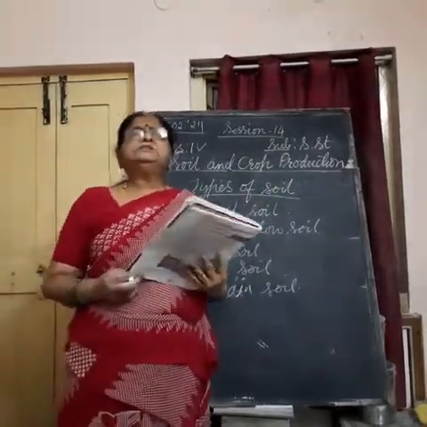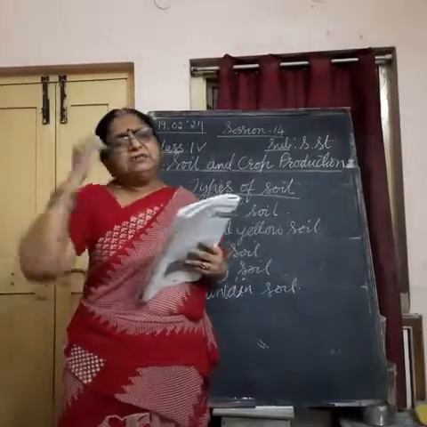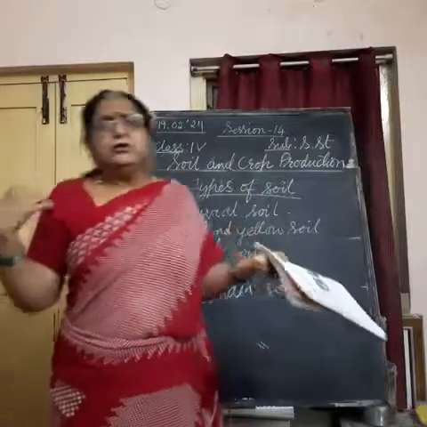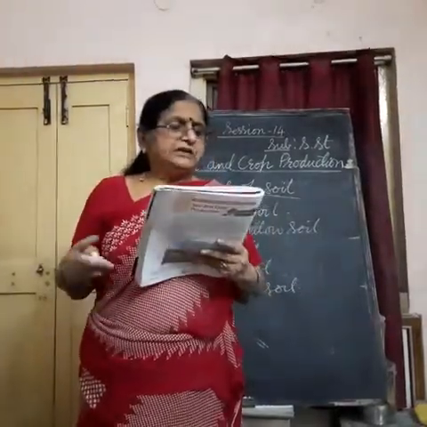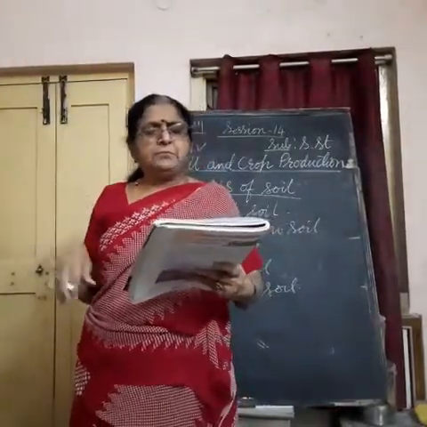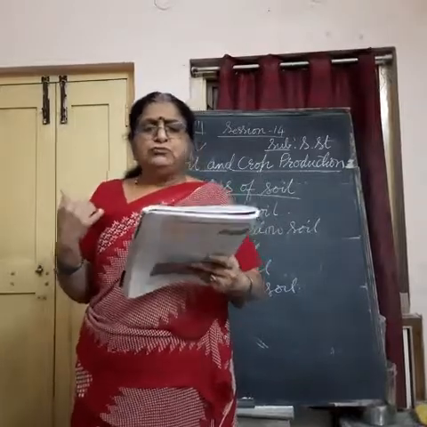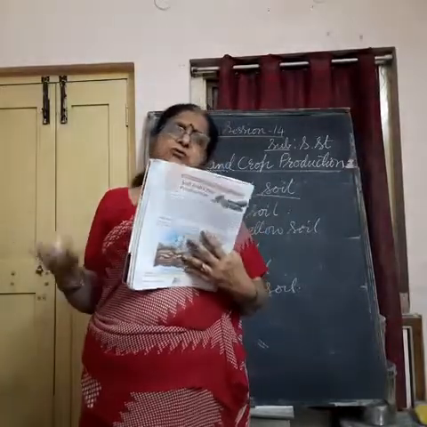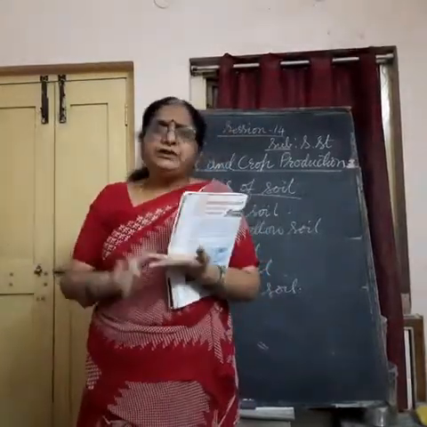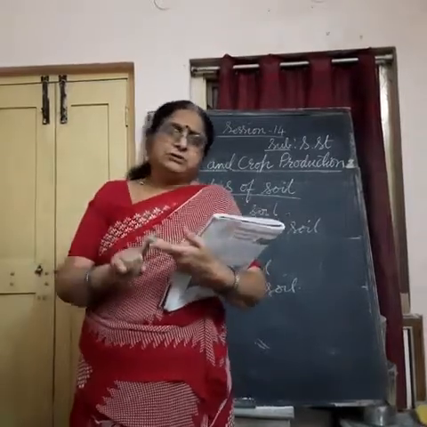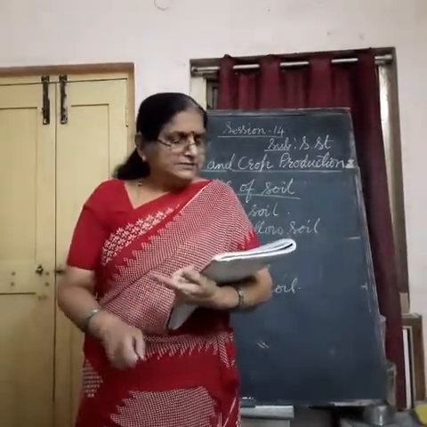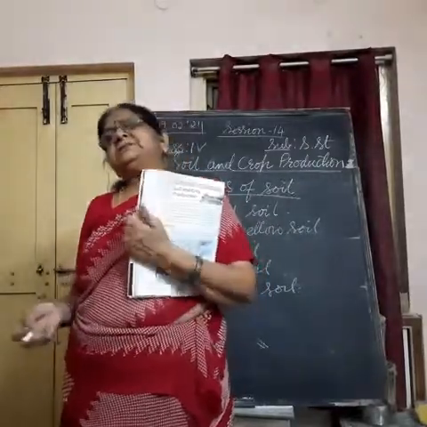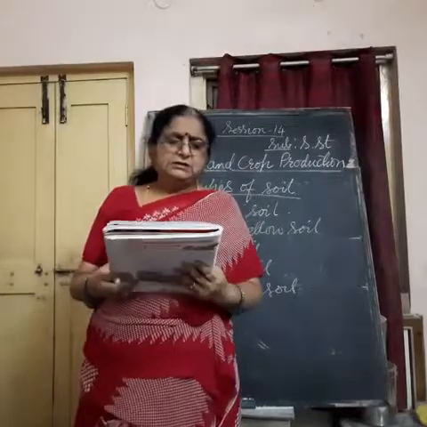These plains are very rich in alluvial soil and they support the growth of many varieties of crops like rice, wheat, maize, sugarcane, pulses, cotton, jute, vegetables and fruits. Whatever we need, all these things are grown in this alluvial soil.